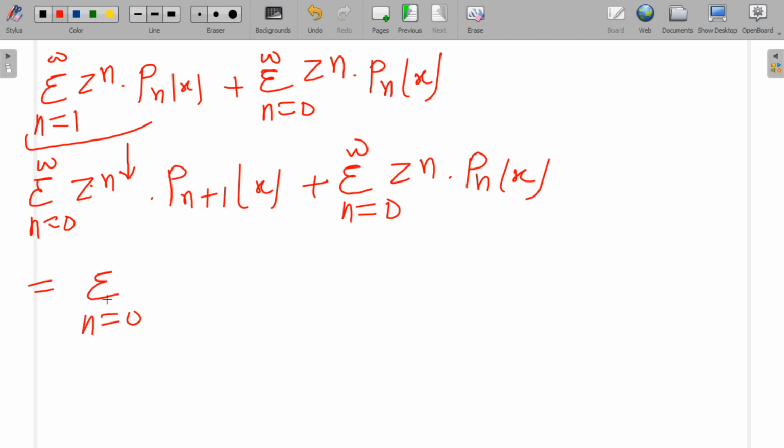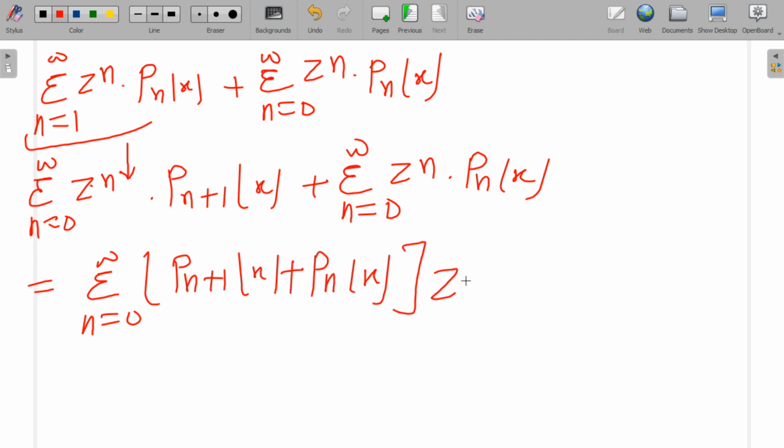Now I am taking common z to the power n. This is also written as summation n equals 0 to infinity of (Pn+1(x) plus Pn(x)) into z to the power n. This is my result. If you have any cross question or any doubt, you can directly ask me.